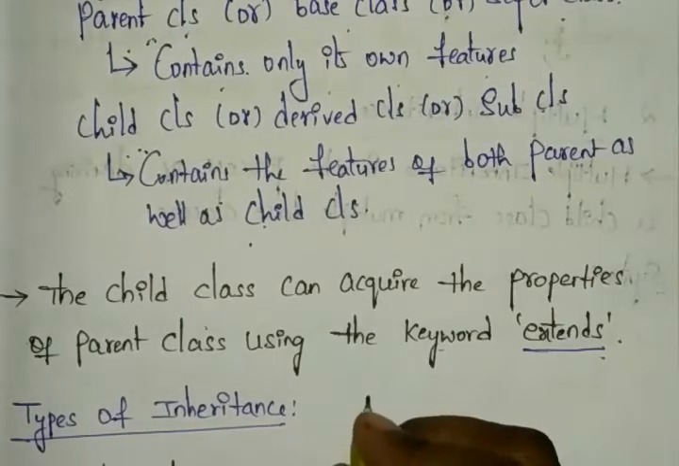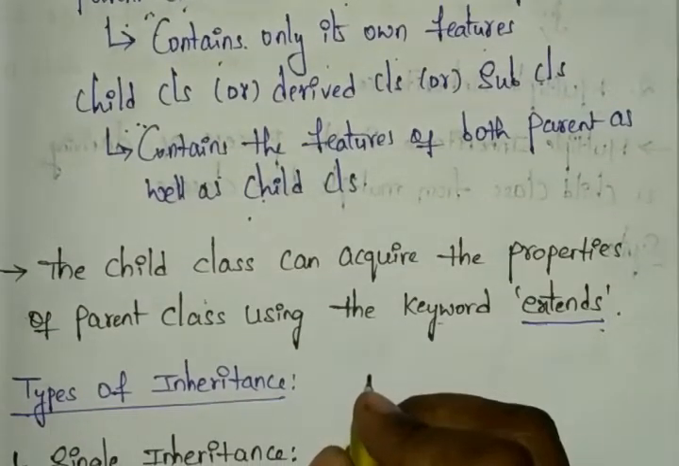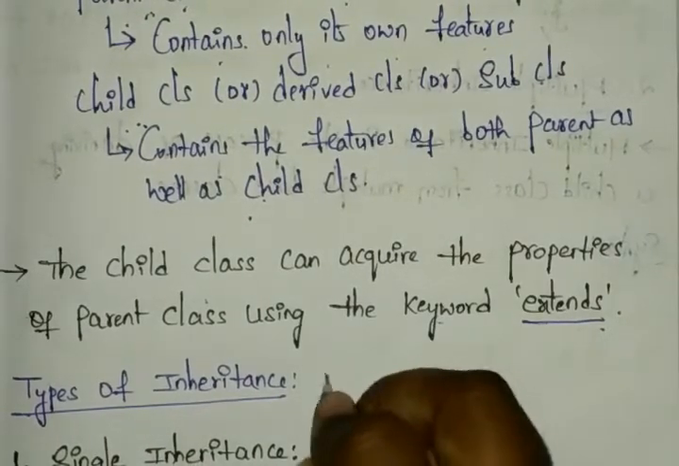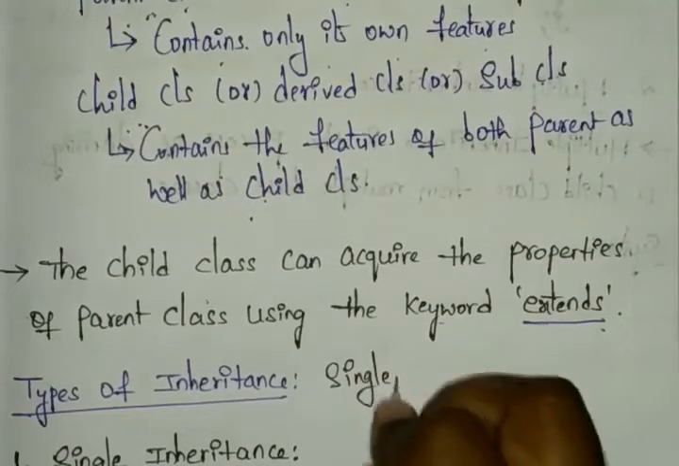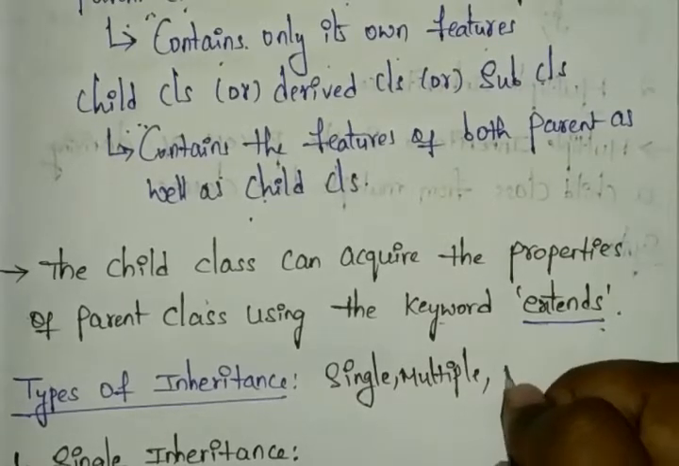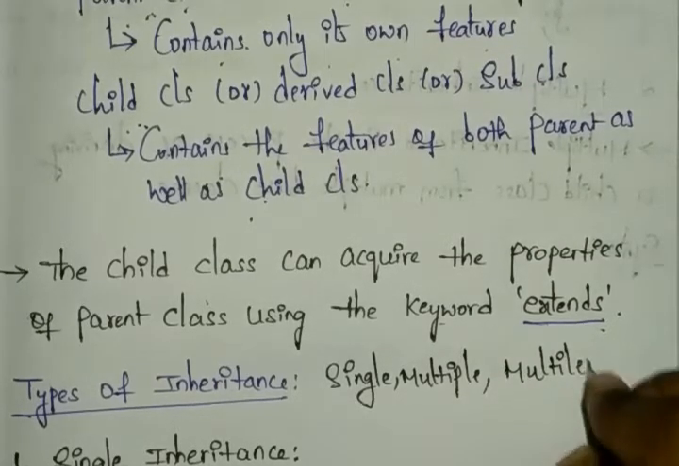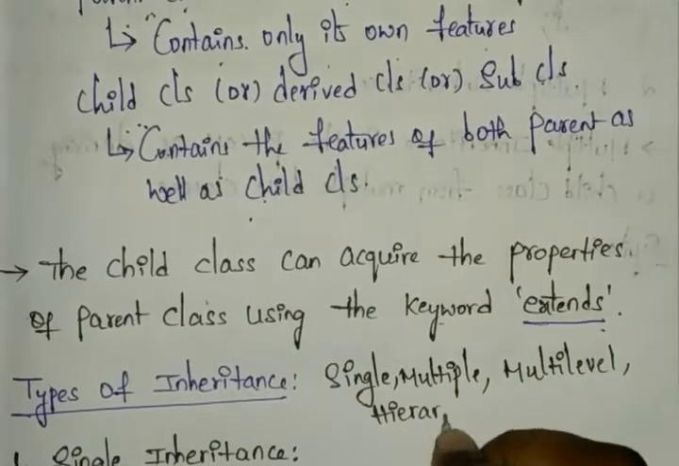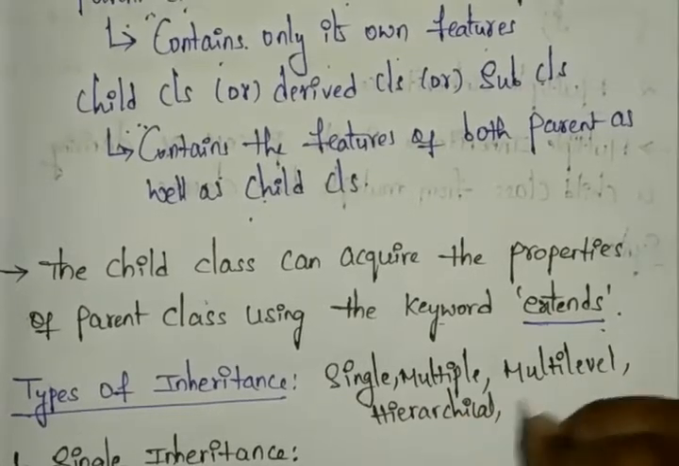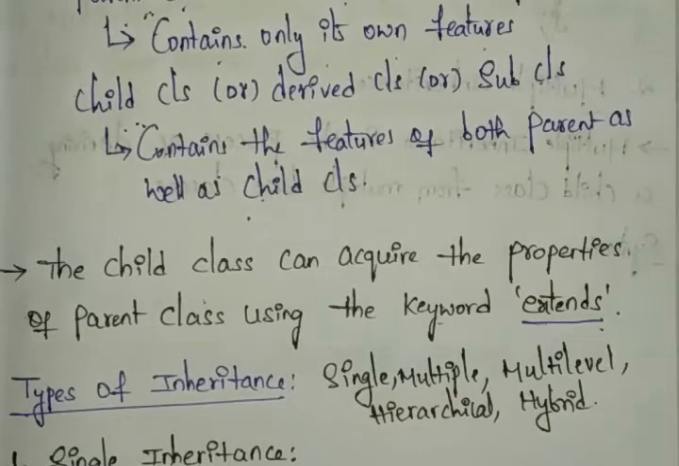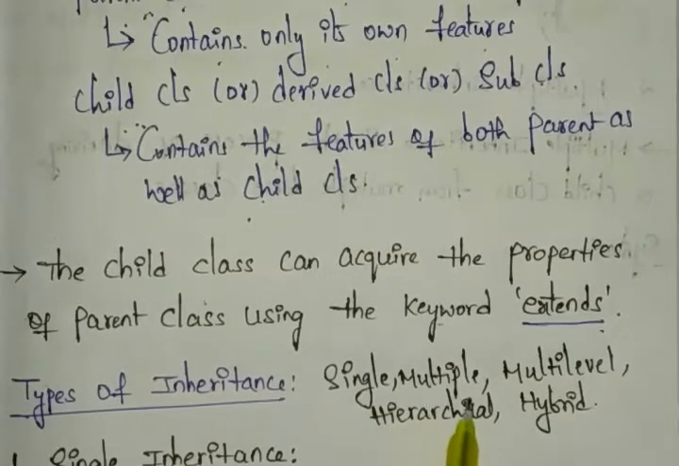Let's see the types of inheritance. In total we have 5 types of inheritance: single inheritance, multiple inheritance, multi-level inheritance, hierarchical inheritance, and also the hybrid inheritance. Total 5 types of inheritance we have: single, multiple, multi-level, hierarchical, and hybrid.